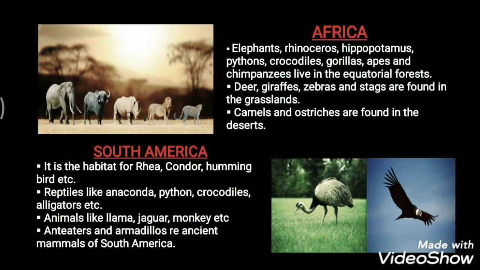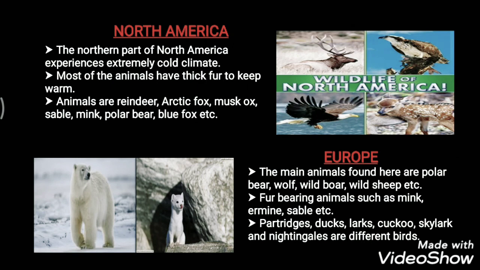Next we have North America, one of the important ones. We all know the northern part of North America experiences an extremely cold climate. Therefore, most of the animals found here have thick furs to keep themselves warm. Animals found here include reindeer, Arctic fox, muskox, sable and mink. These are different species of weasel, along with polar bear and blue fox.